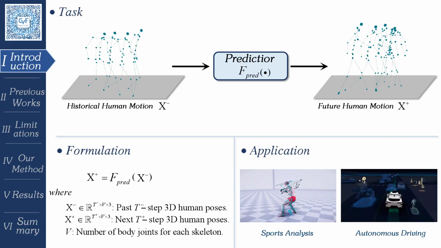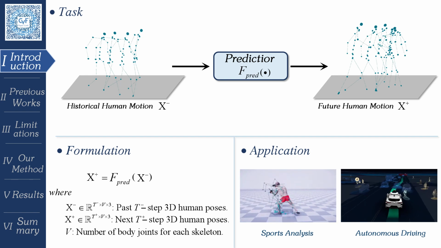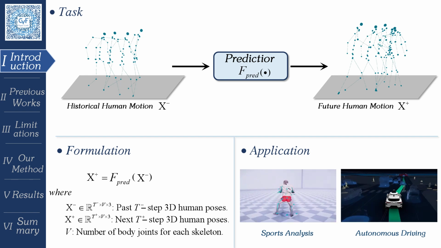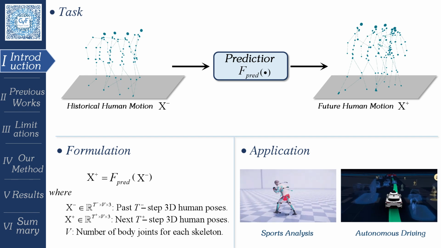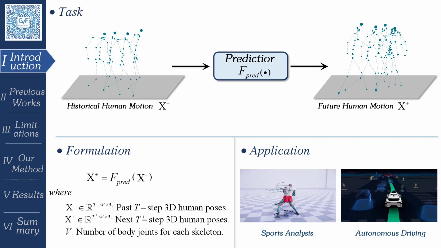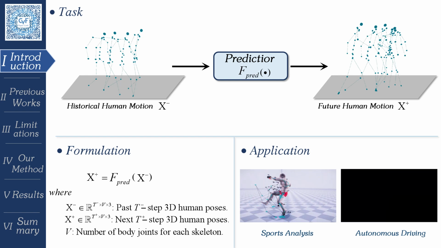First, we would like to briefly introduce the background and applications of the human motion prediction task. Human motion prediction systems focus on developing a powerful predictor F-pred that effectively infers future 3D body movements from its histories. These predictive methods are fundamental to many real-world applications, including sports analysis, autonomous driving, and human-machine interaction systems.